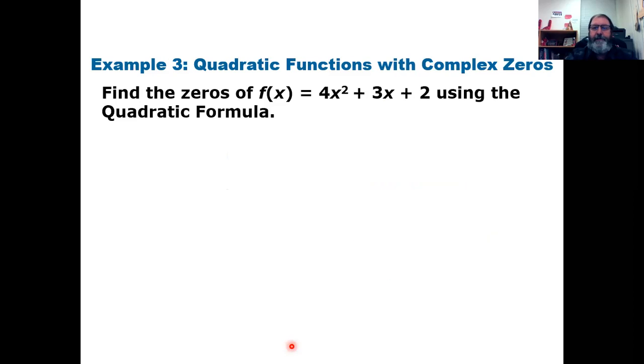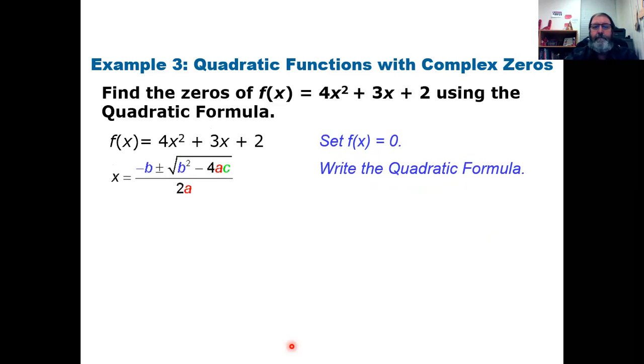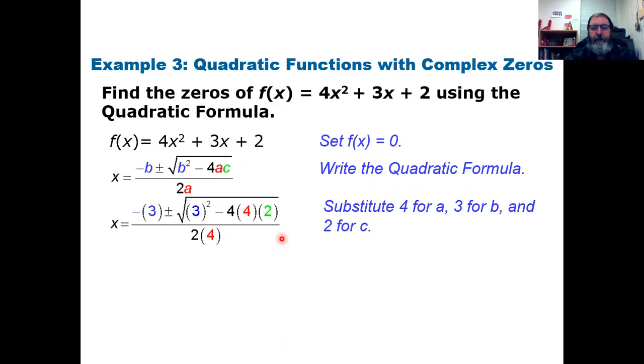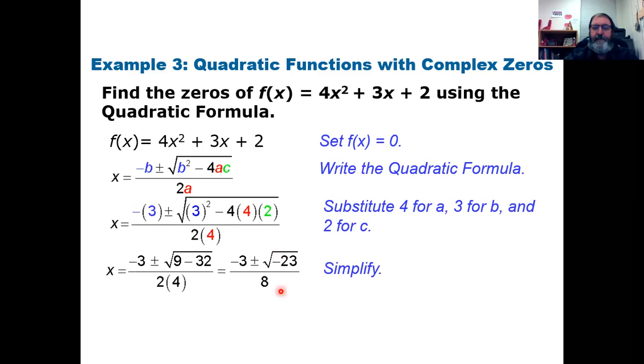All right, got a third example here. I want you to pause the video and work this one and come up with your answer. And then I'll go through it real quickly to confirm that you got it right. All right, so pause and do this problem. Okay, so hopefully you did it. You should have set it equal to 0, and then found your A, your B, and your C value, substituted them into the equation. And once you've done the arithmetic, you would have gotten this.